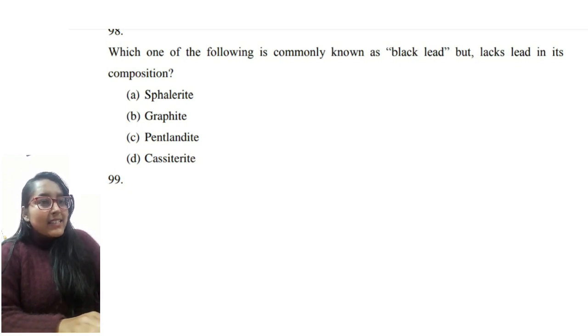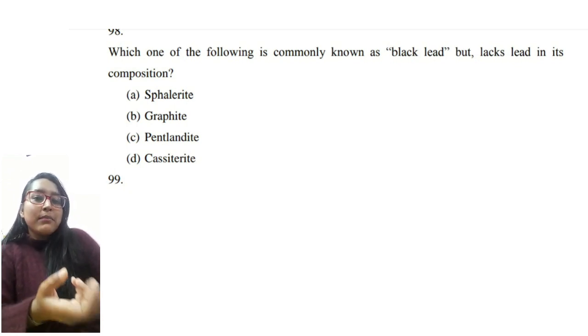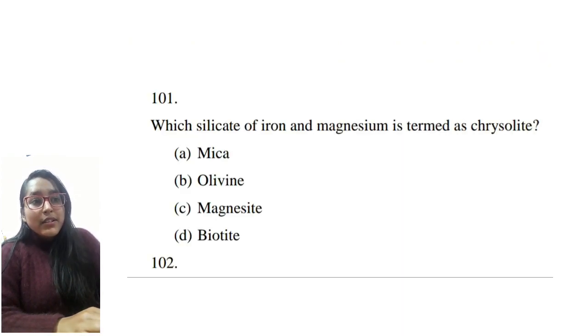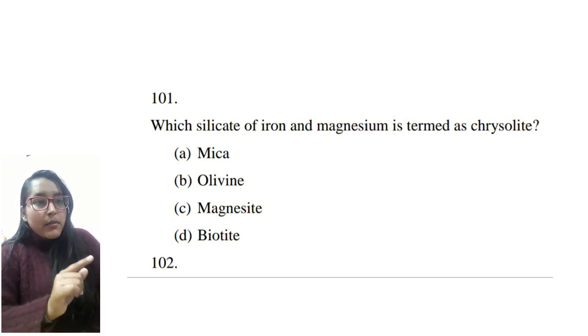Next is which one of the following is commonly called black lead but lacks lead in its composition? It is definitely graphite. Which one of the following minerals is used as cement and fertilizer? Ammonium sulfate, so it will be gypsum. Next is which of the silicates has chrysolite, iron and magnesium? It will be olivine. It is also called peridot or chrysolite. It is a gemstone variety of olivine.